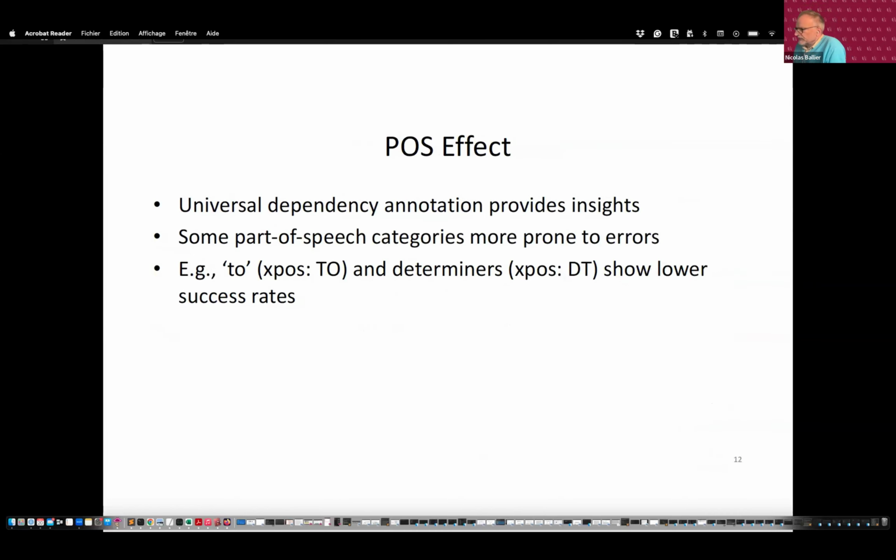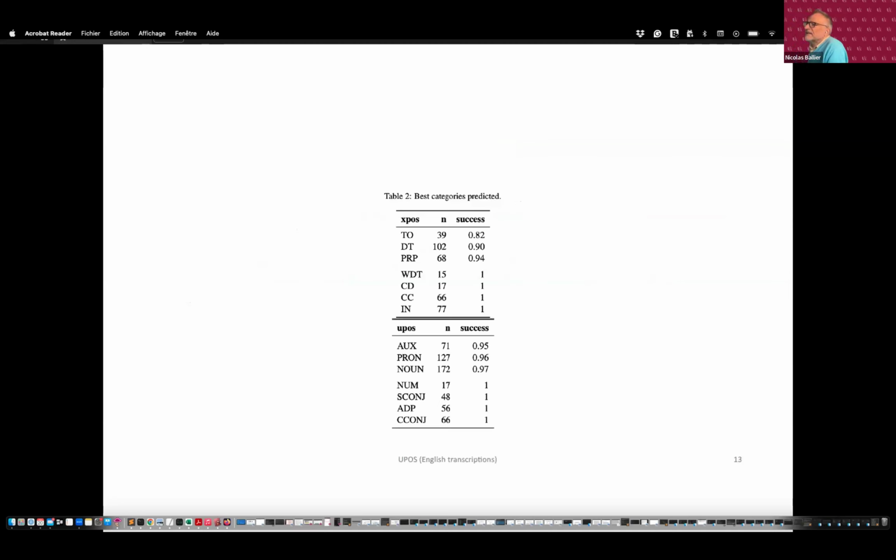We also tried to see if the part of speech had an effect. We had the assumption that the parts of speech that were most frequent were likely to be more often than not well transcribed. This is partially validated with the case of prepositions having a perfect accuracy and conjunctions having a perfect accuracy.